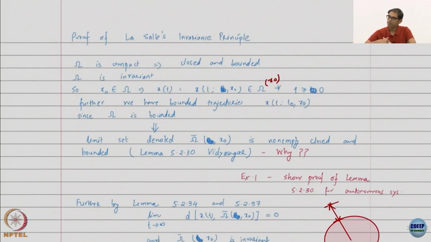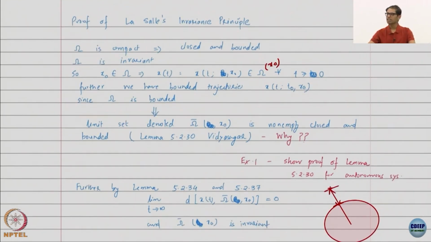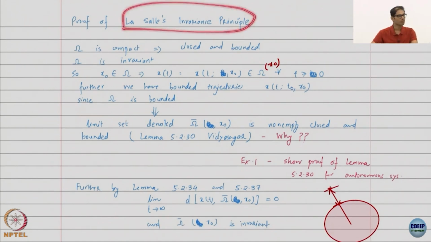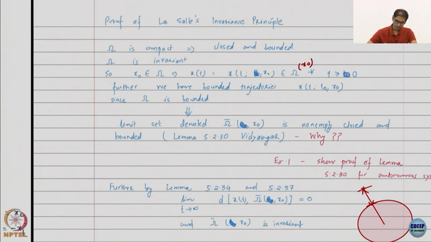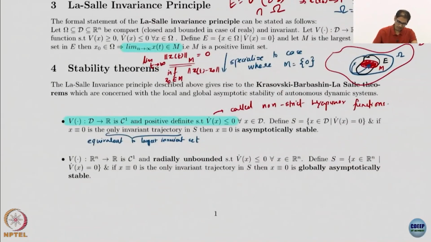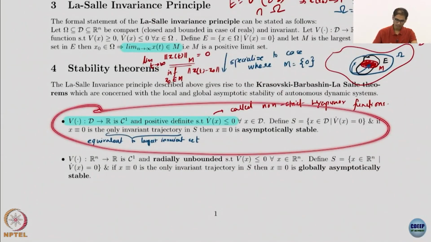I am going to start from the beginning again. We have talked about all the terms involved, so I am not going to redefine these. And this is the proof of the general LaSalle invariance. The proof of Barbashin-Krasovskii-LaSalle is a subset of this. I hope it is very easy for you to see that if you satisfy this, then you definitely satisfy this.